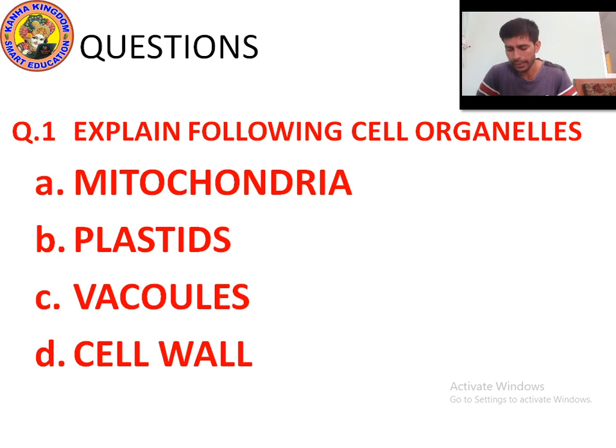And if I talk about cell wall, it is a rigid outer covering outside the plasma membrane. It is found mainly in fungi, bacteria, and plant cells. In plants, cell wall is made up of cellulose.